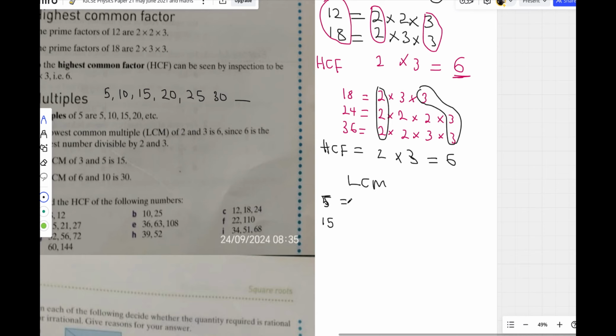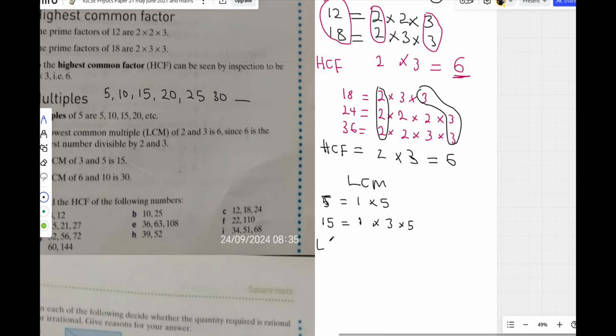So we write the factors of 5. 1 times 5 is 5. And the factors of 15: 1 times 15 is 15. You can also start from 1, so you can say 1 times 3 times 5, but it doesn't really matter. Now the LCM.